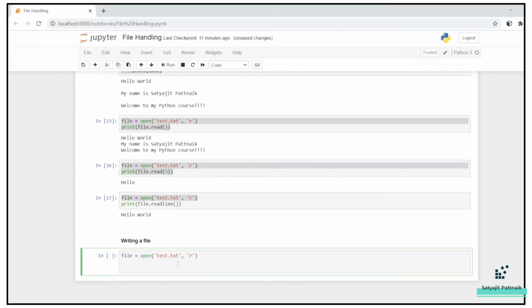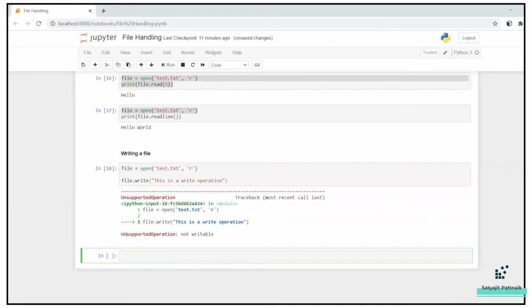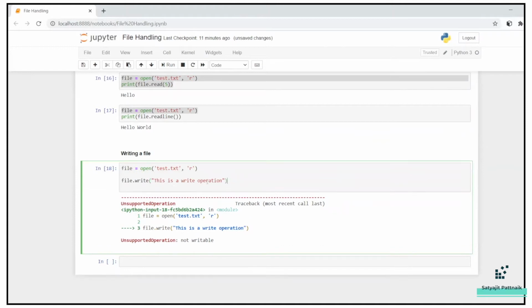But we have read the file in the read mode. Now let's try to write it down. So file.write, maybe this is a write operation. Let's just run this and see what is happening. Okay, unsupported operation, not writable. Let's just add a few more write operations and then we will change it to W.